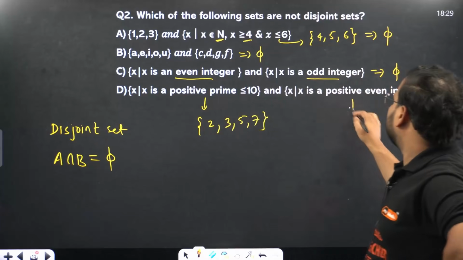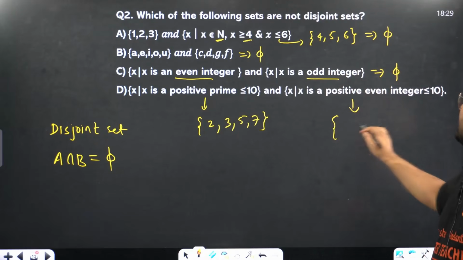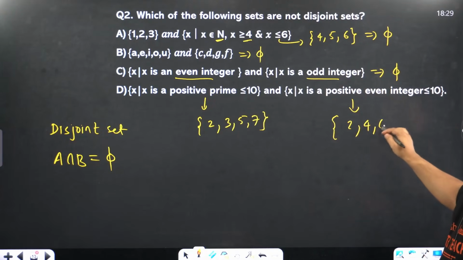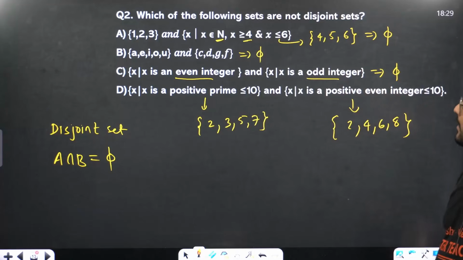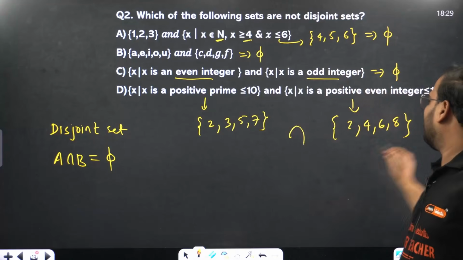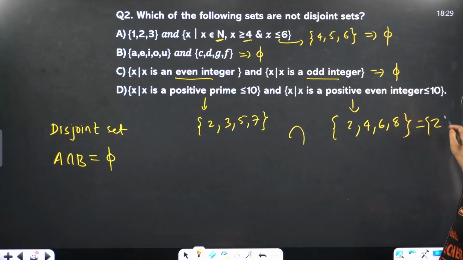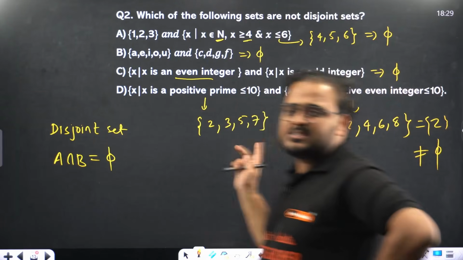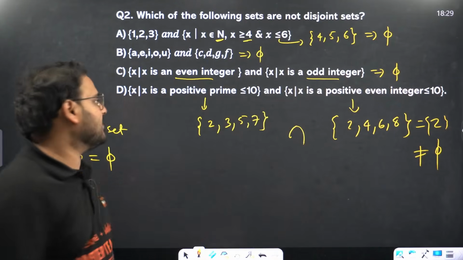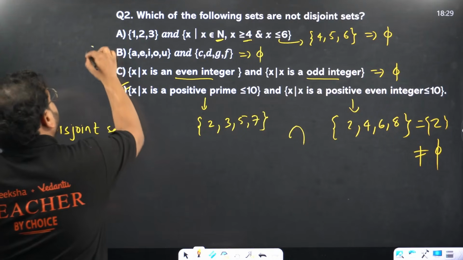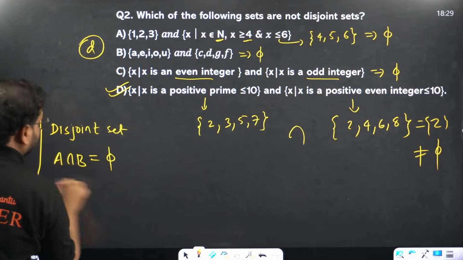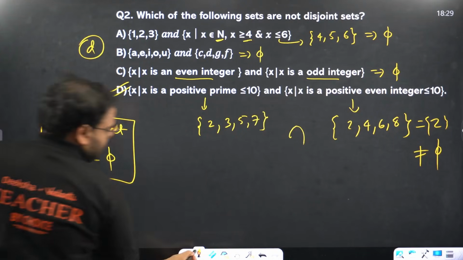What about positive even integers less than 10? So we have 2, 4, 6, 8. Check the intersection, and you'll have the answer 2. And 2 is not equal to the null set, which means this option is my answer. This was the concept. Clear?